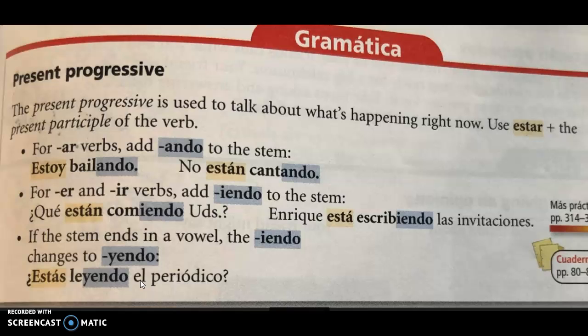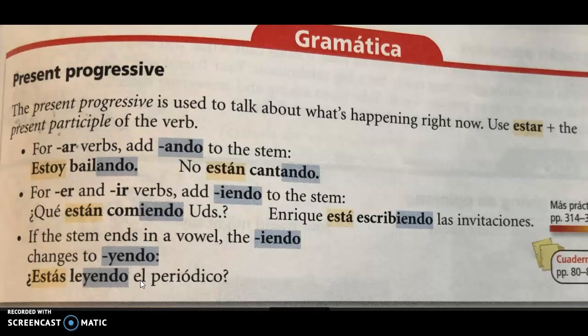Okay, look at the modelo. They have yo, and then you have a blank, pintar huevos. You're going to say, I am decorating eggs. And Nélida, blank, comer dulces de chocolate, is eating chocolates. Okay, so if I have yo, I'm going to use estoy. Pintar is an AR verb, so I'm going to say pintando. Nélida, that would be she, so I'm going to use está comiendo.